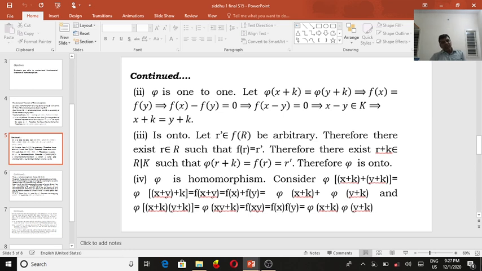So we come to the next one: pi is onto. What is the onto form? Choose an element in f of R. So pi is a mapping from R over K to f of R.